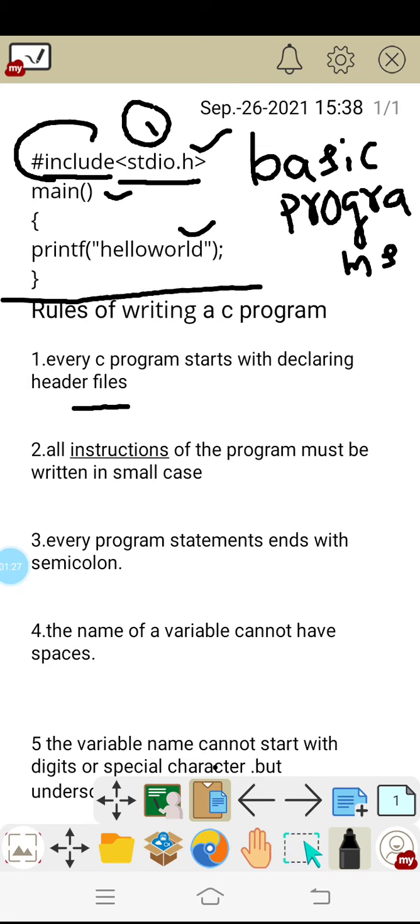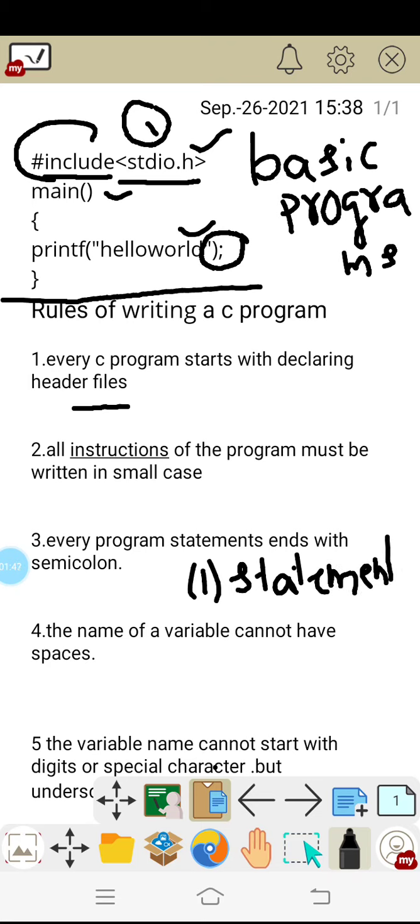The third one: every program statement ends with a semicolon. Here in this particular program we have only one statement, so for that one statement we have a semicolon like this. After the statement you need to have a semicolon. If you don't put the semicolon, you will get an error in the execution of the program.